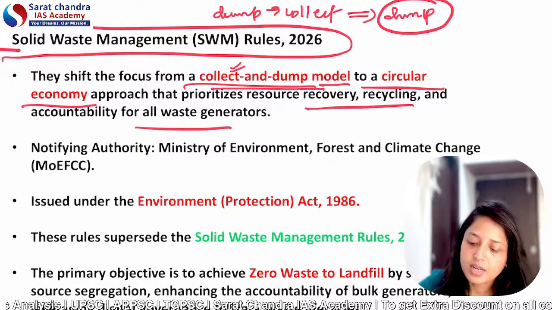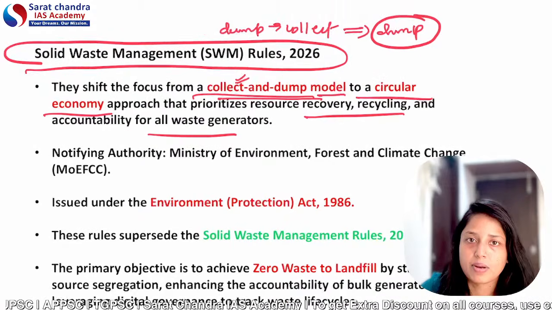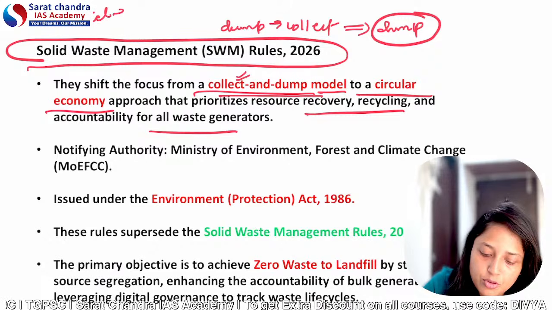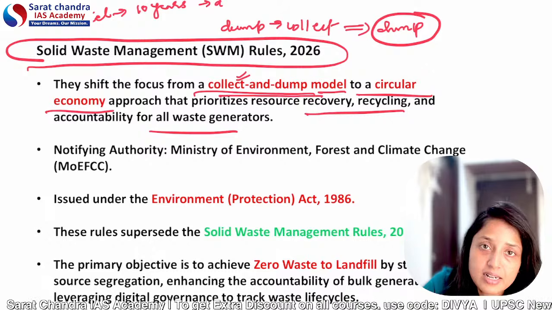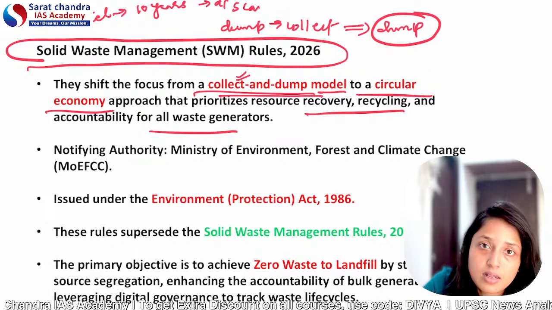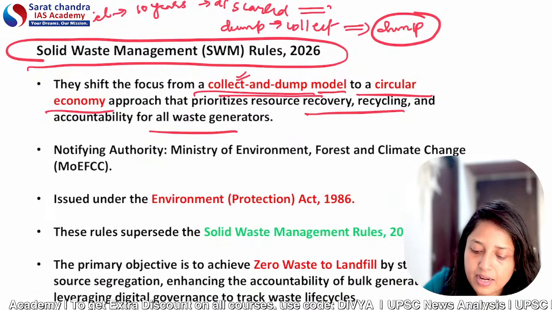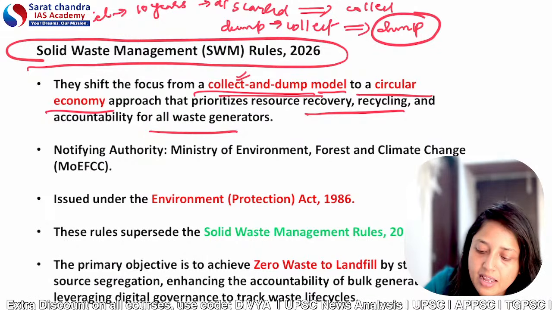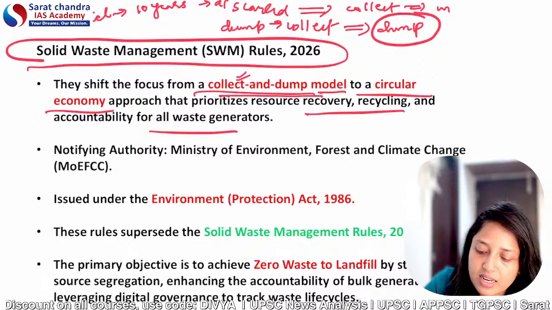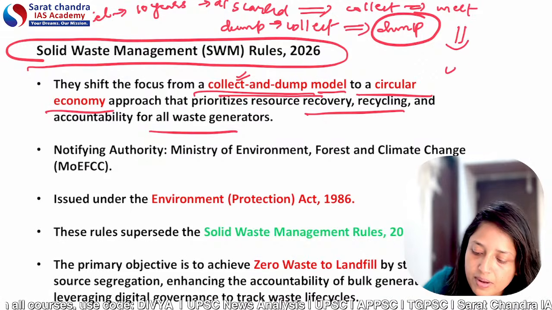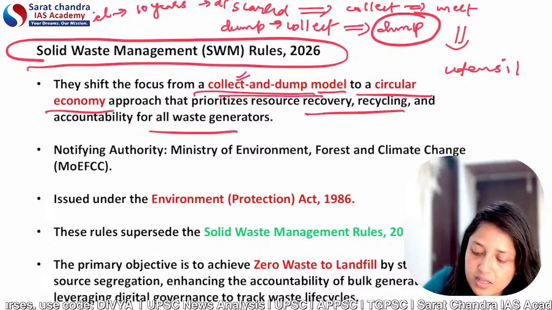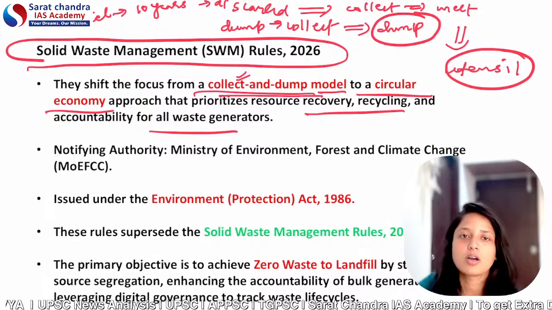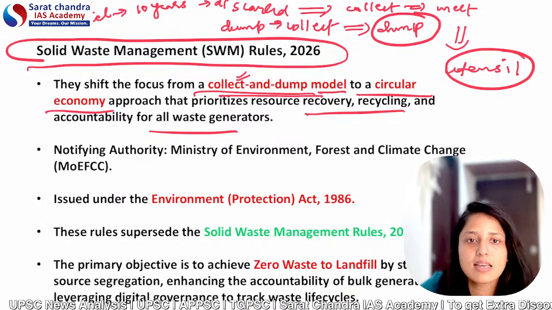Now, if we talk about the circular economy, taking the same example of the steel plate. You bought a steel plate, you used it for 10 years, and finally you discarded it. Now when you discard that steel plate, it is not like it will end up in a landfill. Now what will happen? The waste collectors will collect it, and after collecting, they will melt that steel plate, and finally that steel plate will again get converted into utensils. So this is the meaning of circular economy, that you are recycling the product and not using a new product every time.